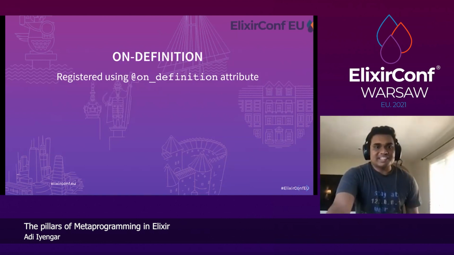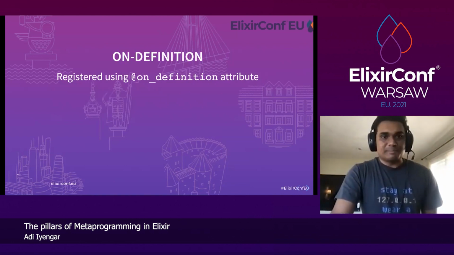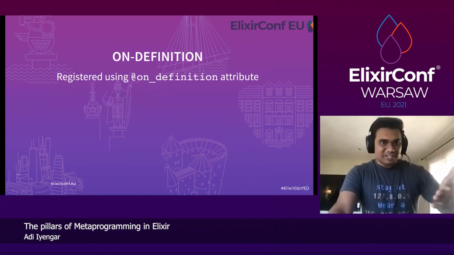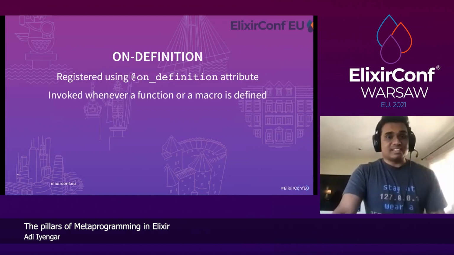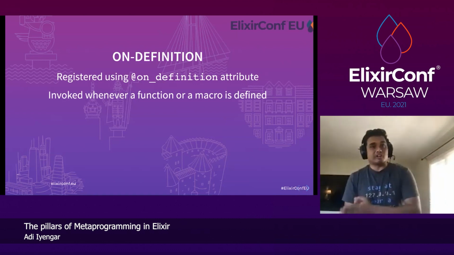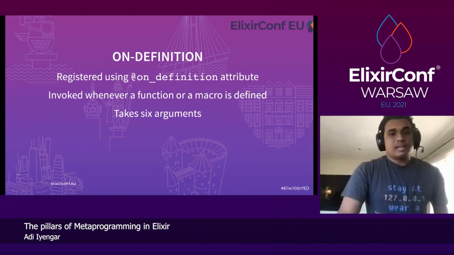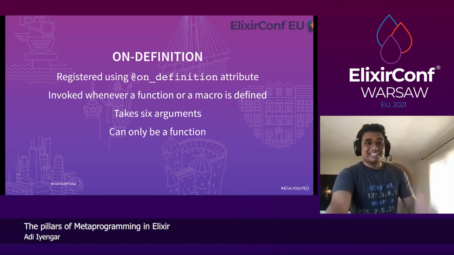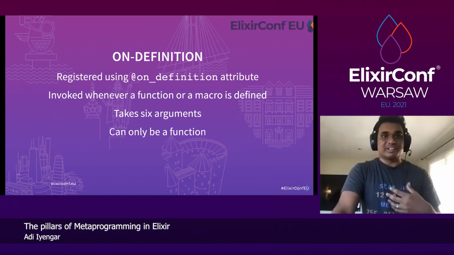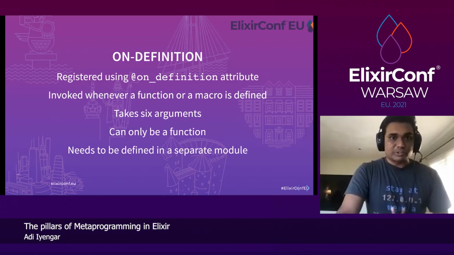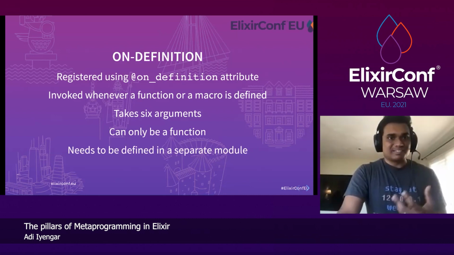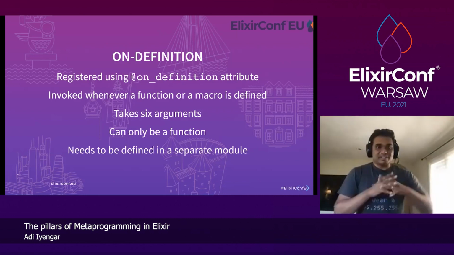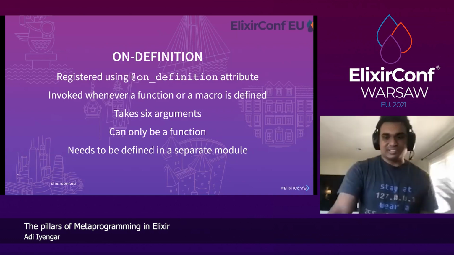Okay, so the last one is on definition. It's registered using the on definition attribute. It's invoked whenever a function or a macro is defined, and it takes 6 arguments. We're not going to get into what those 6 are, but this can only be a function, because Elixir wants to restrict what you can do, and restrict ways in which people can break it. And it also needs to be in a separate module because the module isn't done compiling.